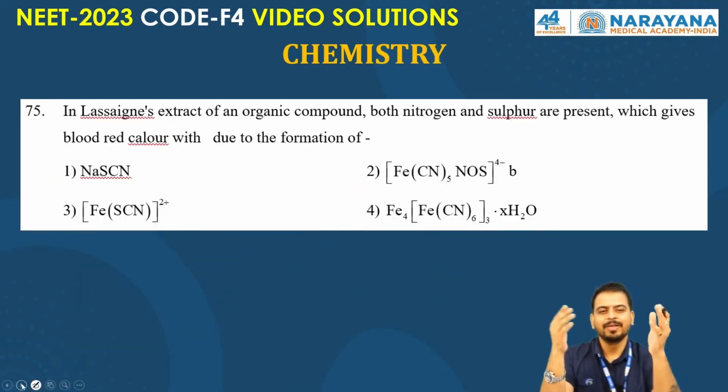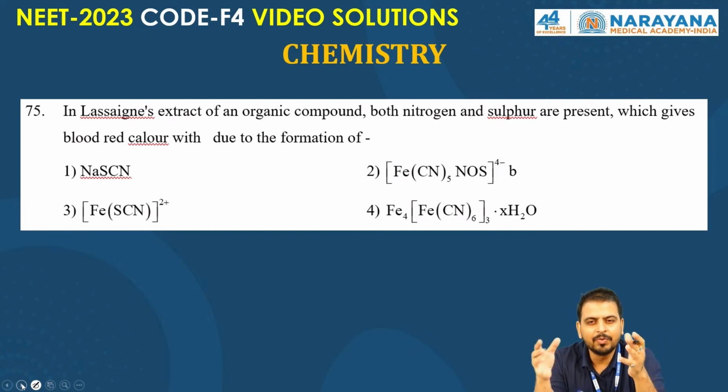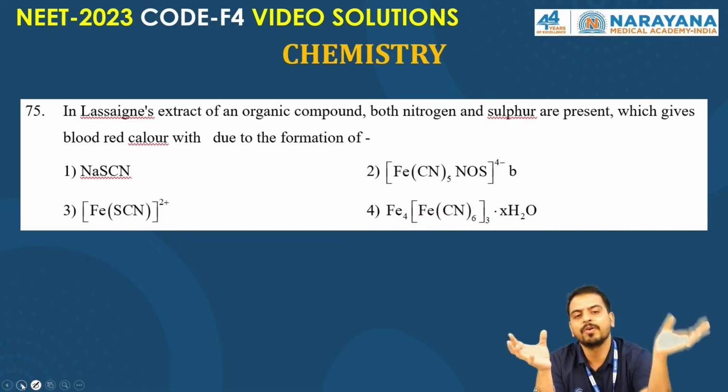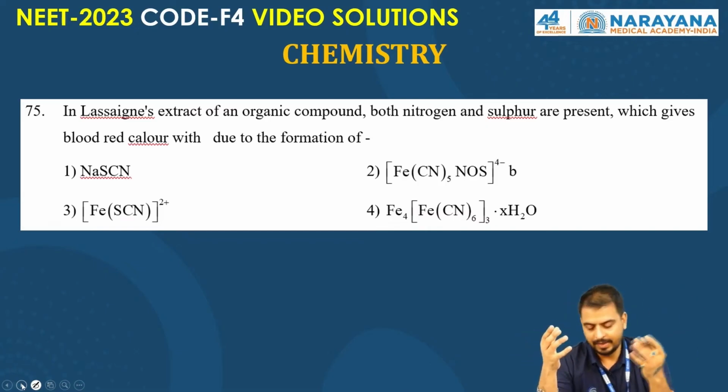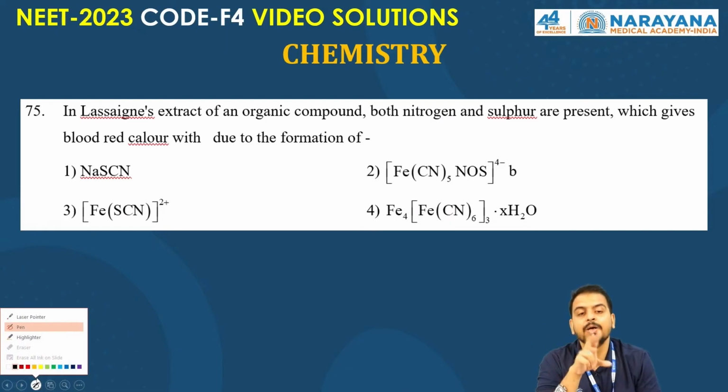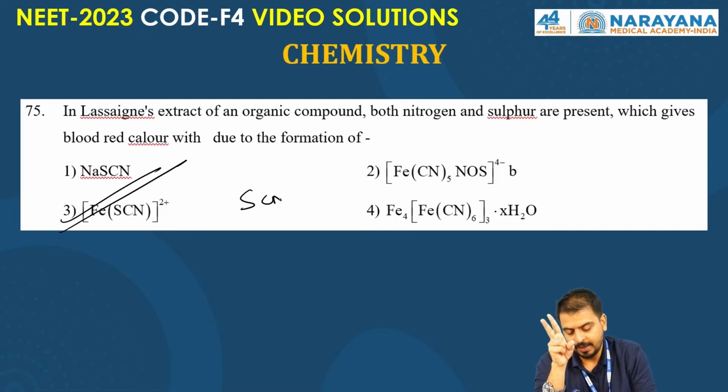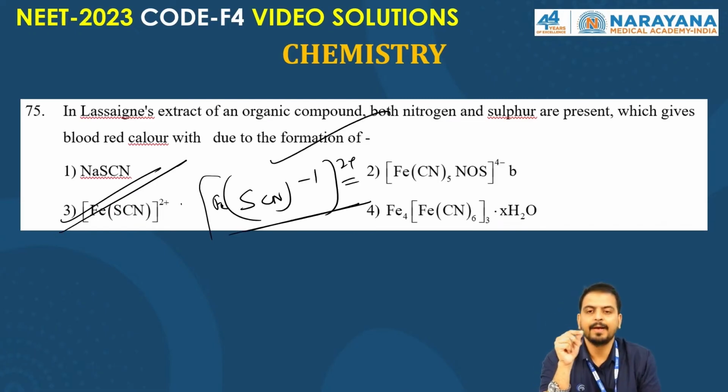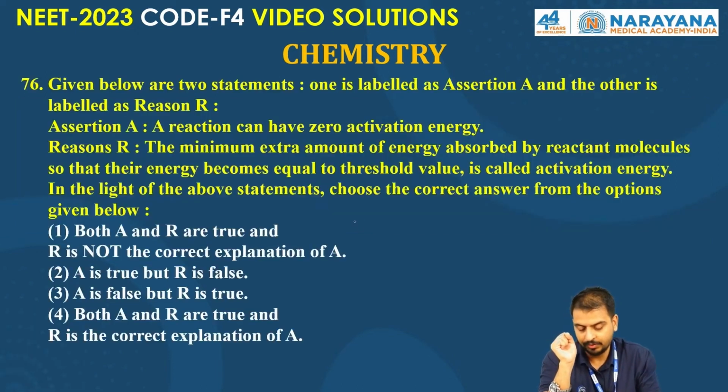Question 75. One of the very simple questions. In qualitative and quantitative analysis of organic compounds, you have studied the Lassaigne extract of an organic compound. When both nitrogen and sulfur are present, it gives a blood red color due to the formation of thiocyanate, with the Fe3+ ion. So it will be SCN minus and Fe here as 3 plus. I hope it's clear, right? So this is the correct answer. Now go to the next question.